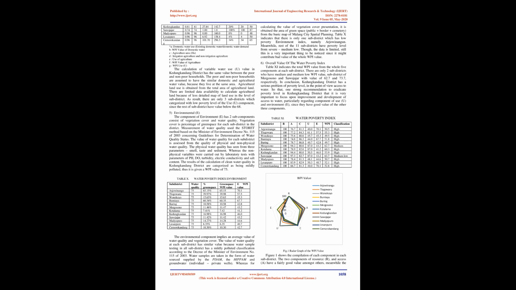The following three tables, Table 3, 4, and 5, describe the value of component access, A, that is divided into combined, poor and non-poor households. Table 3 illustrates general access of water in good value, 67 to 97. Table 4 and 5 indicate that non-poor households have better access to water than the poor ones, due to their limited access to piped water connection and waste system.